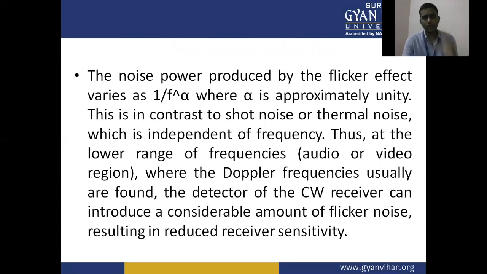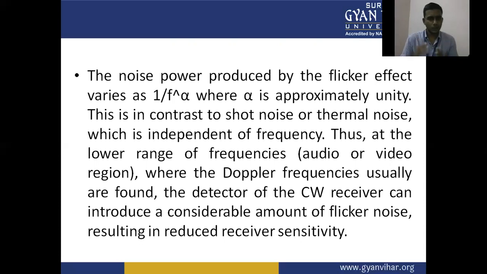The noise produced by the flicker effect varies as 1 upon f to the power alpha, where alpha is approximately unity. This is in contrast to shot noise or thermal noise, which is independent of frequency.